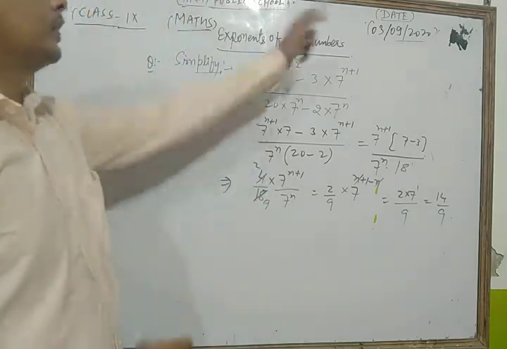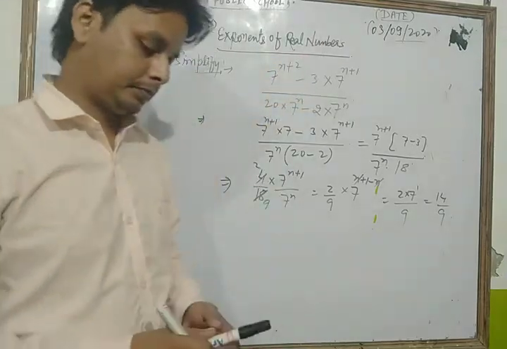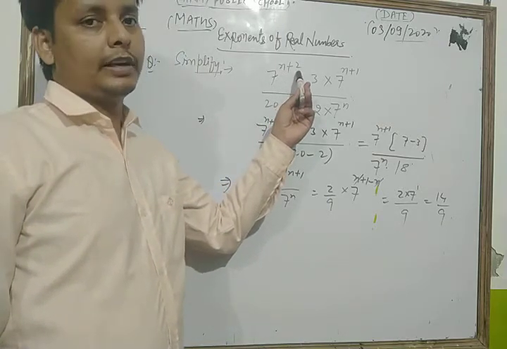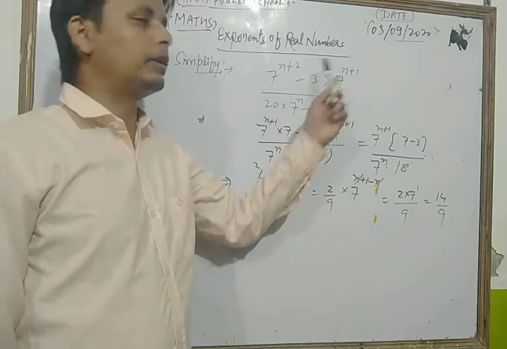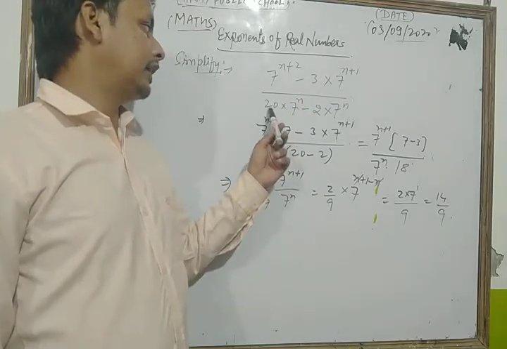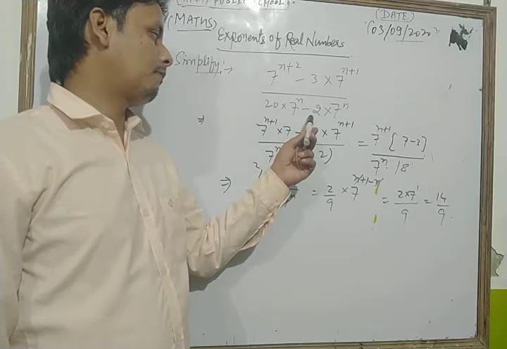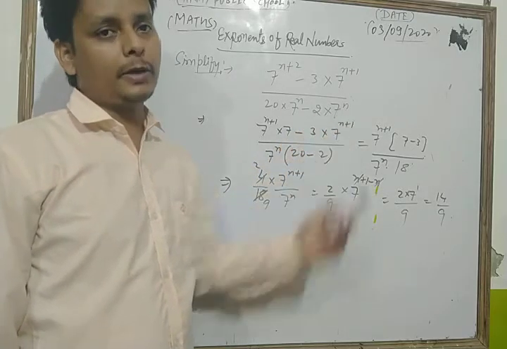Let's see it once more. Dear students, here we have 7 to the power n plus 2 minus 3 into 7 to the power n plus 1. In the denominator we have 20 into 7 to the power n minus 2 into 7 to the power n.